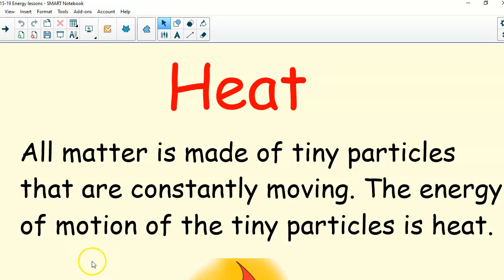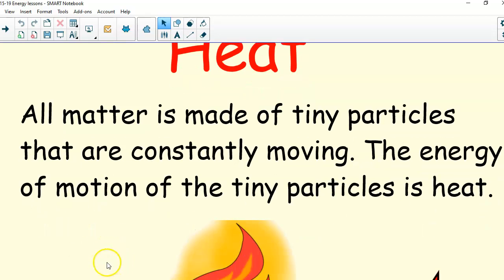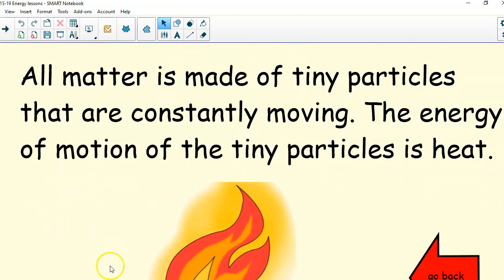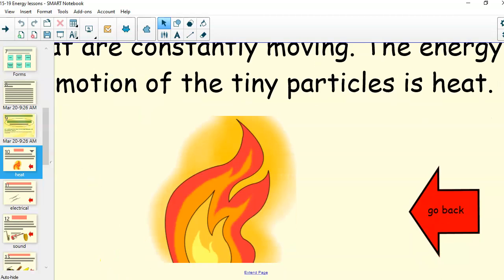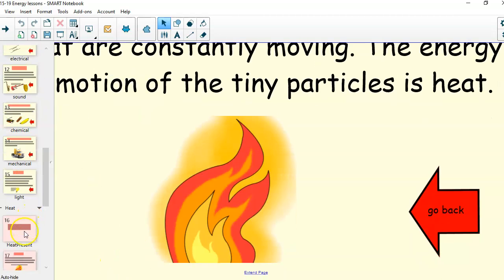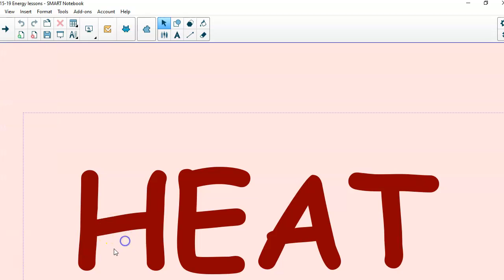All right, so we're going to go back and look at a few of these types of energy a little more intensely. So again, heat. All matter is made of tiny particles that are constantly moving. Whoops, I think I'm on the wrong slide. Let me get to the right one. Sorry about that, guys and girls. All right, so we're at heat.